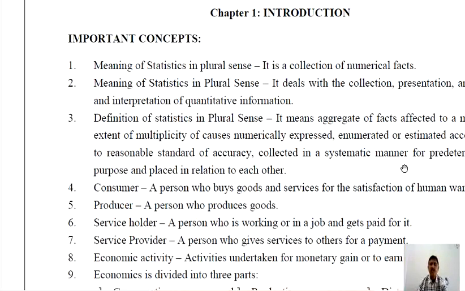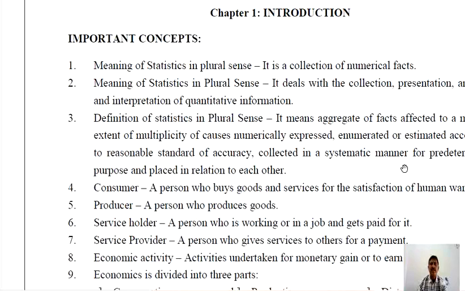But only numerical information about any fact does not make statistics. In order to make statistics, it must fulfill some other conditions. What are these other conditions? The numerical data, the quantitative information must be comparable and we are able to draw some meaningful conclusion from it. Only numerical facts are never called statistics, keep in mind.